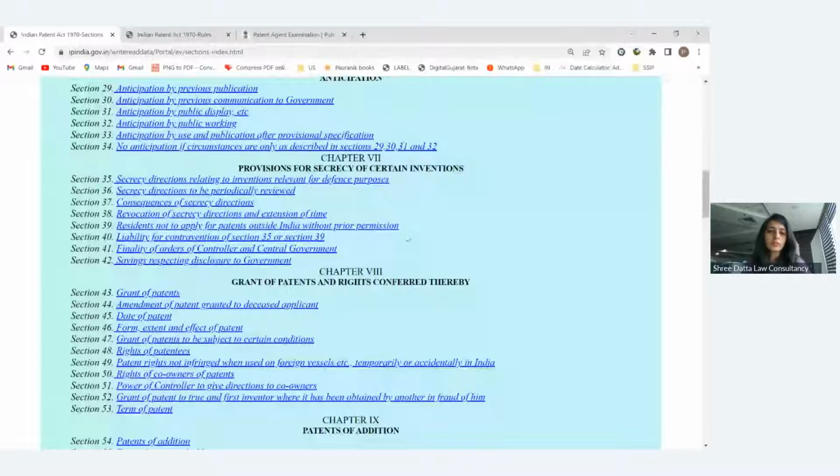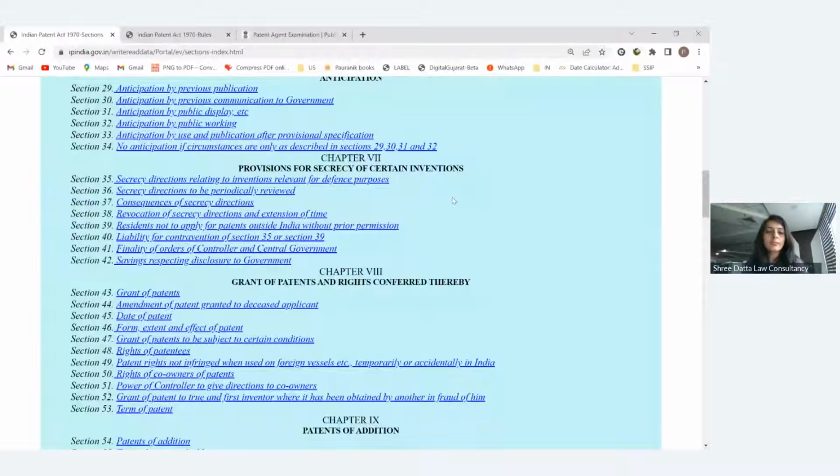So what is the main reason they do this? If there is any defense related invention, and that application is treated as a normal application, then it will be published after 18 months, or if there is early publication, it will be published within 1 month. Once the application is published, it comes into the public domain. If it is in the public domain, any other country's defense system or other people may come to know that this type of defense related invention exists, published in the patent, and they will try to use or modify it, right?